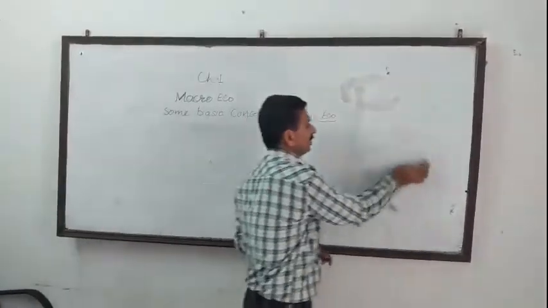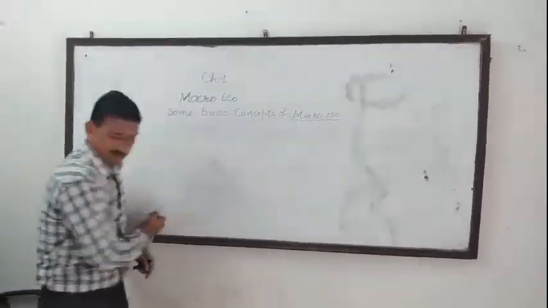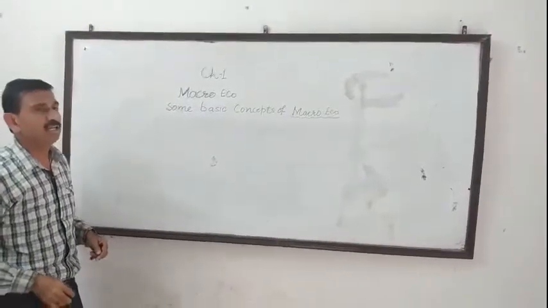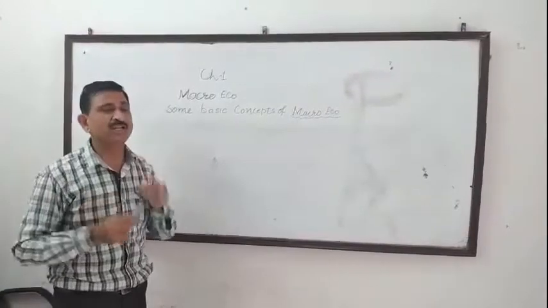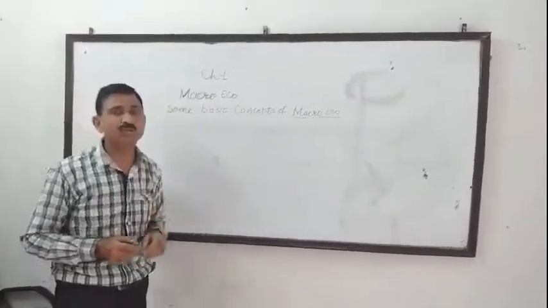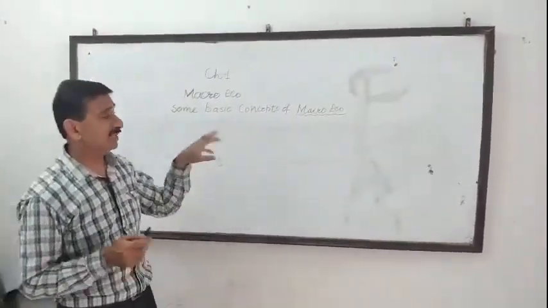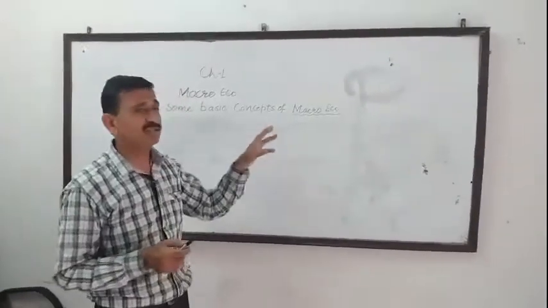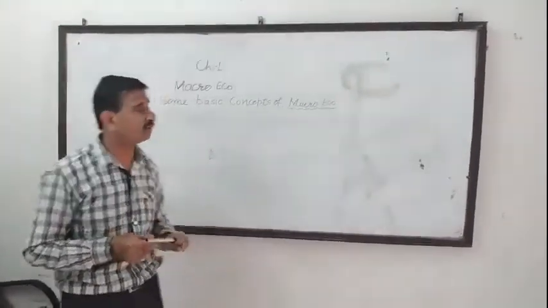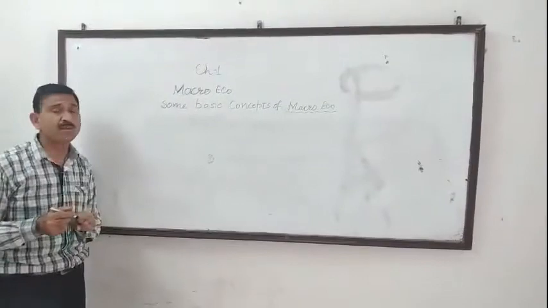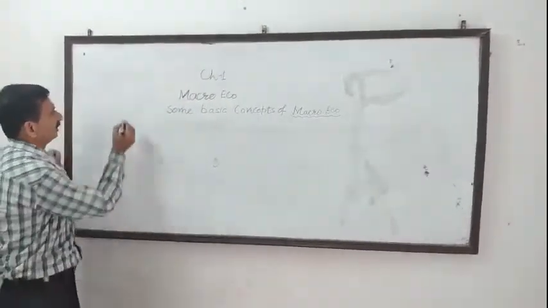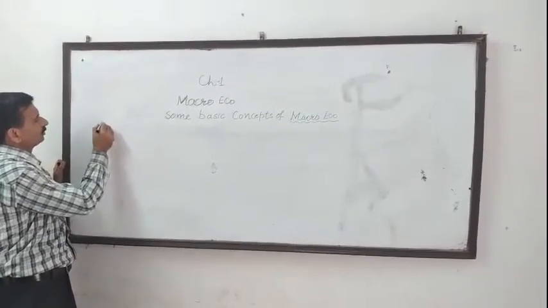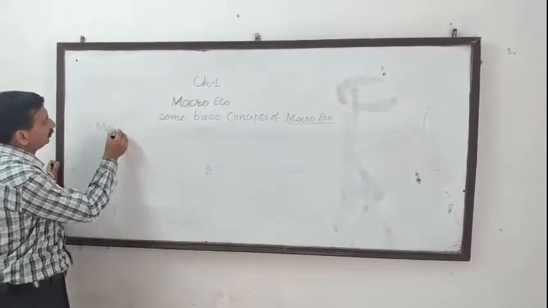This chapter starts from the meaning and types of goods. Basic concepts include thousands of concepts used in macroeconomics, but as far as your syllabus is concerned, it discusses few concepts, and the first concept where your syllabus starts is the meaning and types of goods.